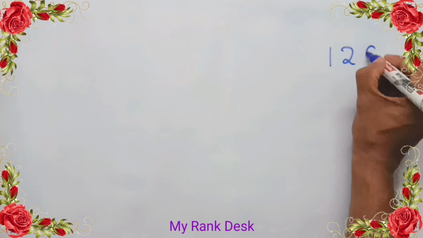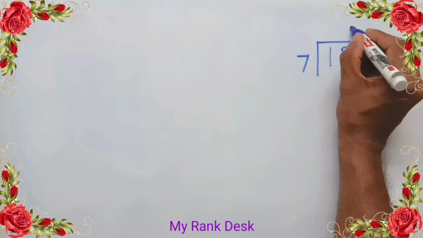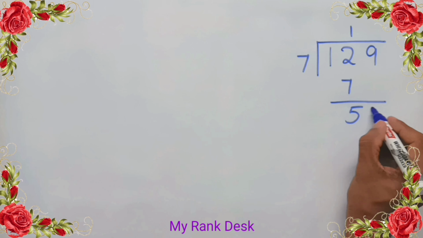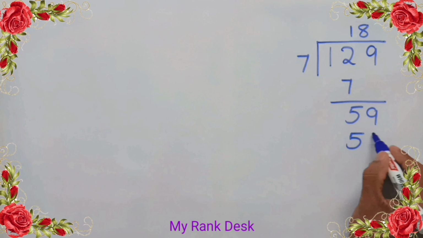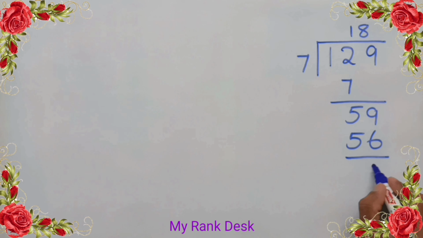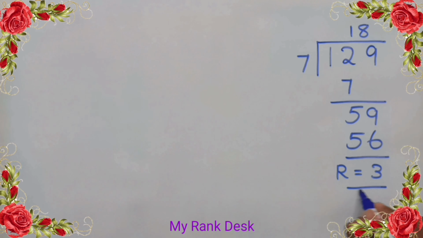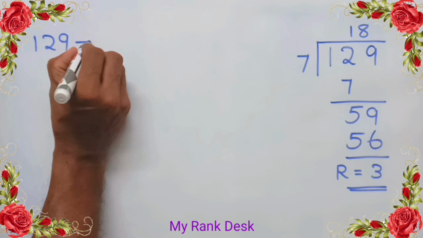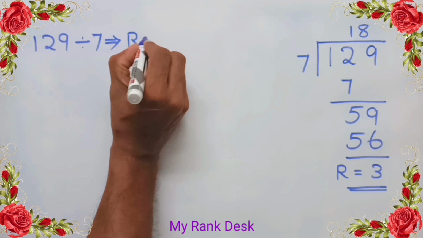Divide 129 by 7. 1 into 7, 7. 12 minus 7 is 5. Drop down 9. 8 into 7, 56. 59 minus 56 is 3. That is, on dividing 129 by 7, we get remainder 3.